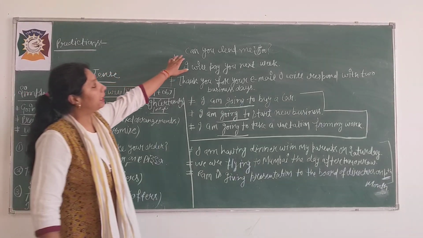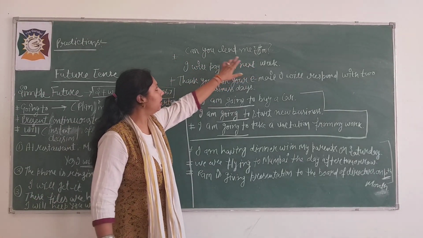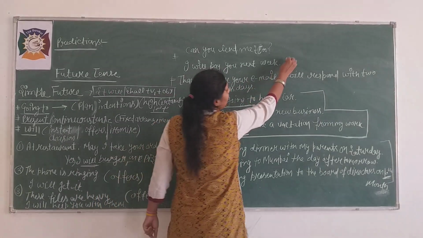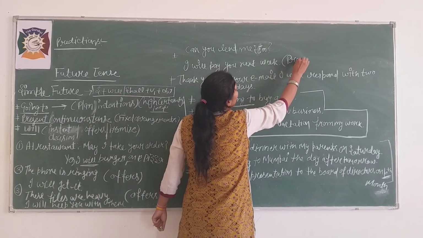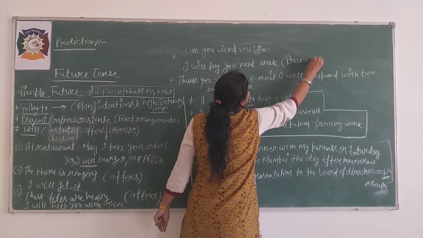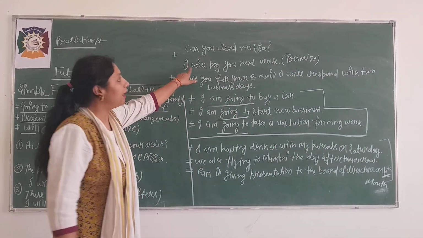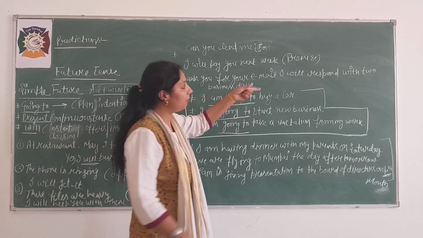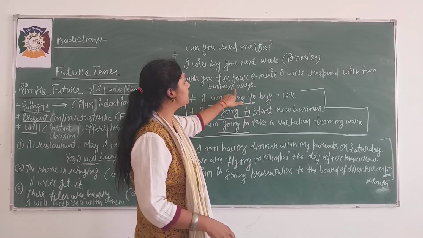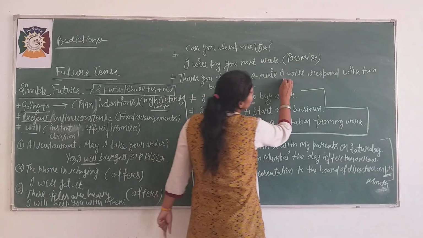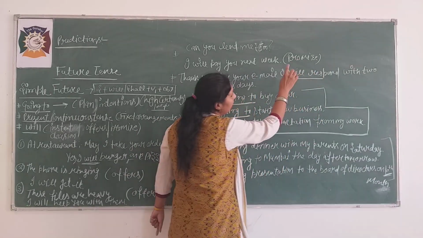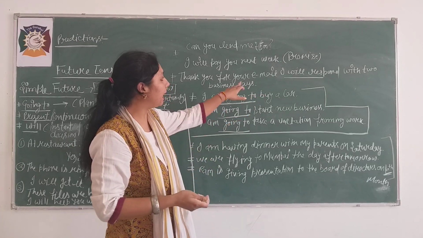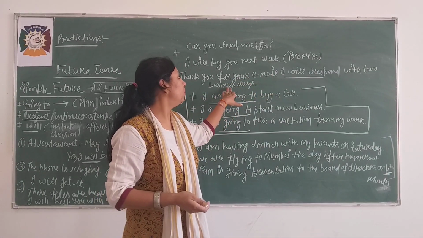And see, can you lend me 500 rupees? I will pay you next week. You are doing a promise here. What you are doing beta? You are doing a promise here. Okay, I will pay you next week. Thank you for your email. I will respond within 2 business days. Means you are doing a promise there that I will send you a response to that email within 2 business days.